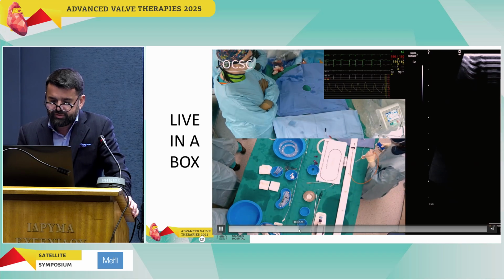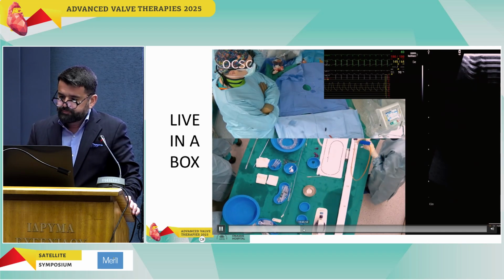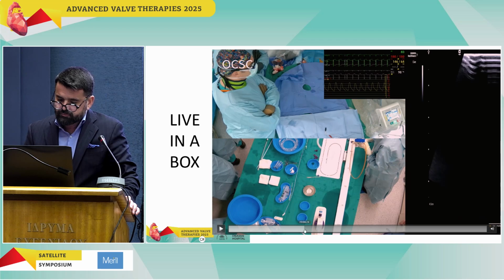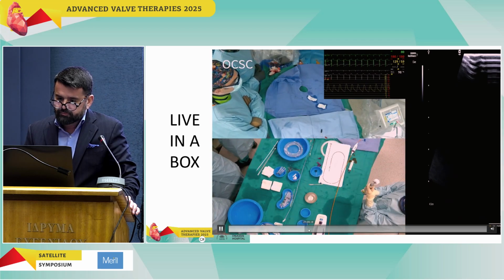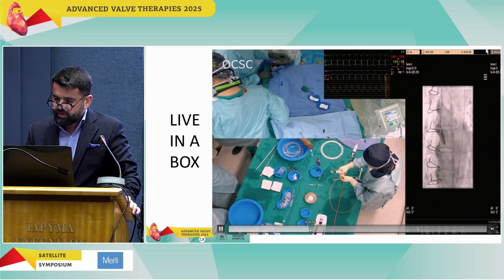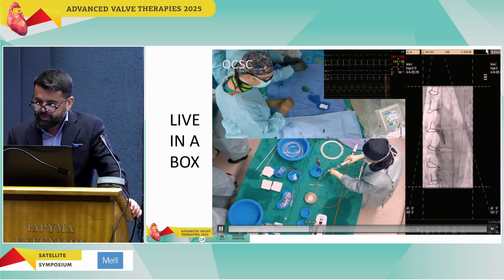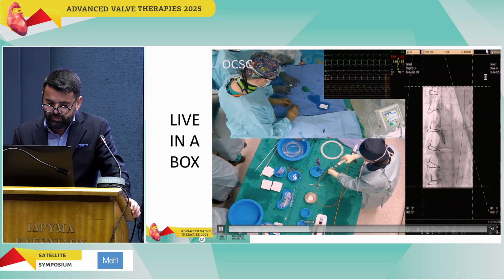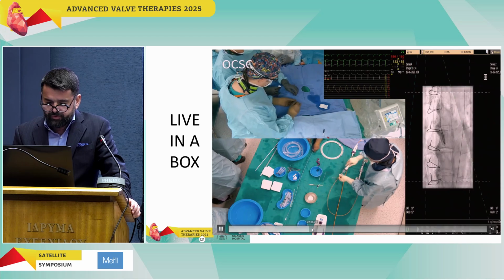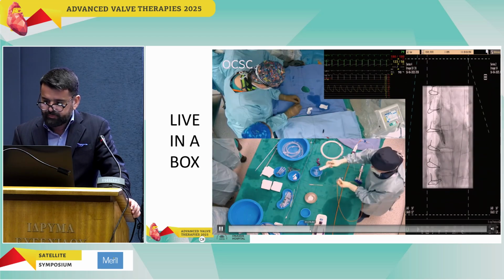We see here the preparation of the valve. And now we have advanced the pigtail in the aortic root. We perform our first angiogram.